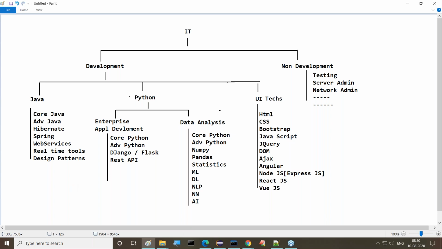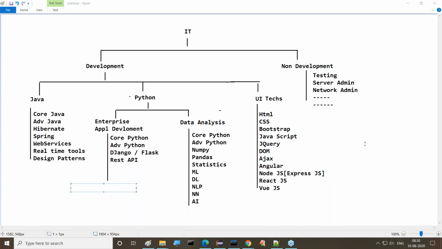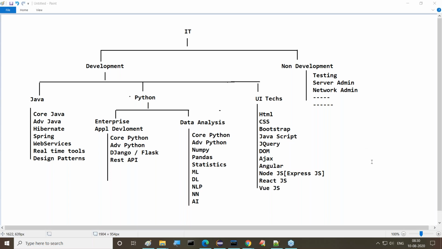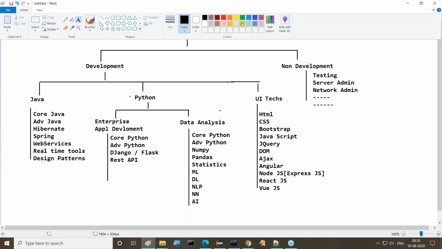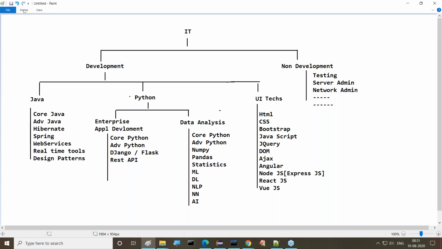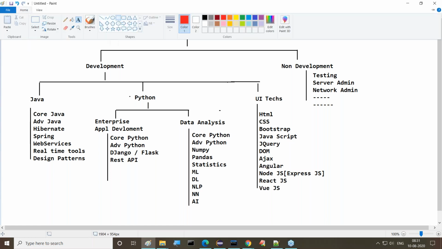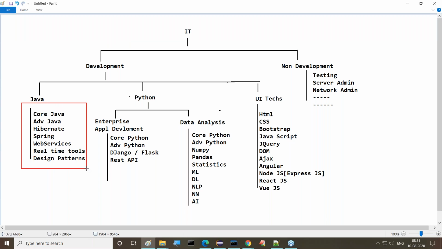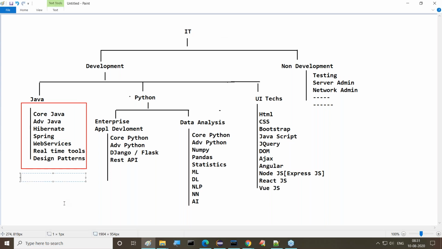Okay, guys, now I'll give clarity. Try to understand what we require for freshers and what we require for experienced people also. Observe this clearly. If I take Java, how many days will it take? What about the Java opportunities level? All these things we have to understand. Now let's understand it clearly.